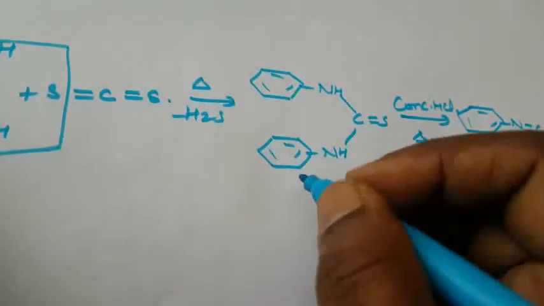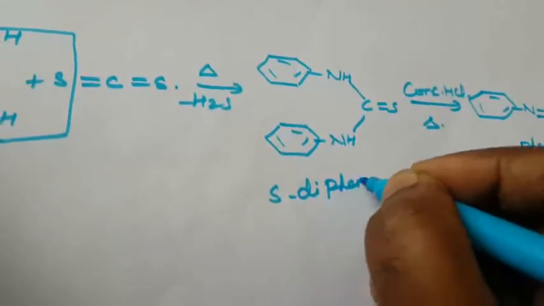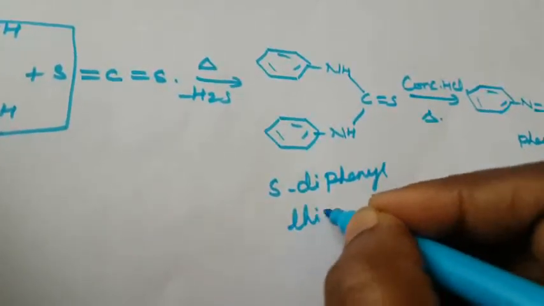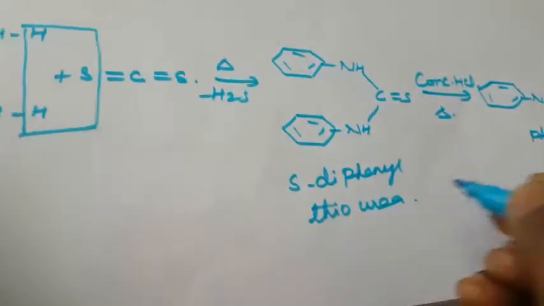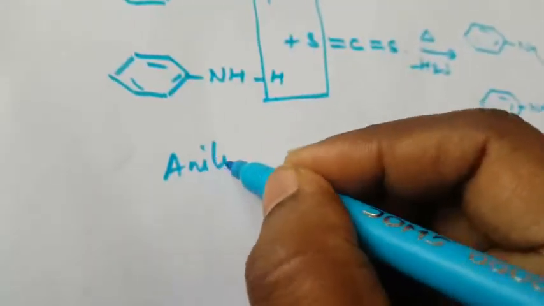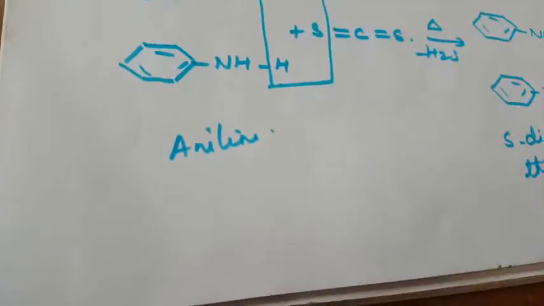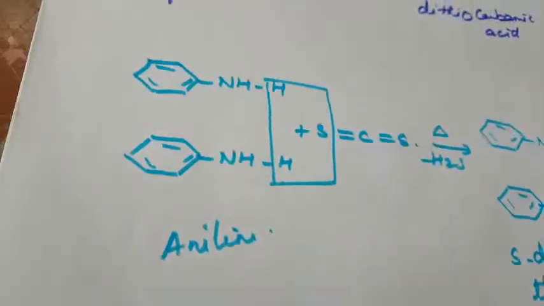What is this compound? Diphenyl thiourea. This is carbon disulfide. What is this compound? This is called aniline. So the same as with methylamine, this is called aniline, reacting with carbon disulfide.